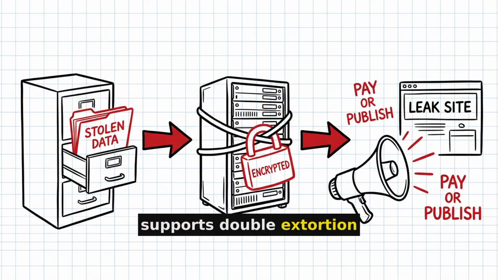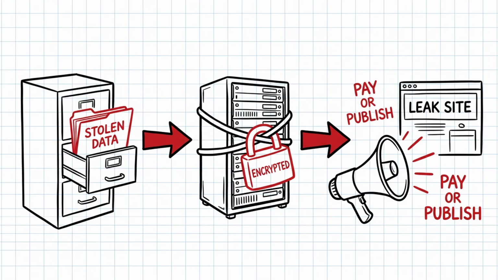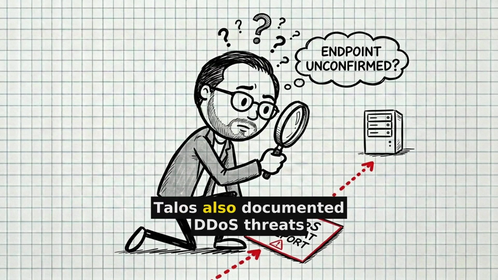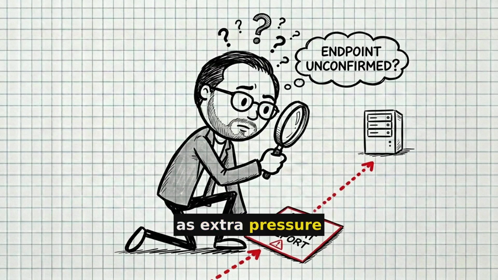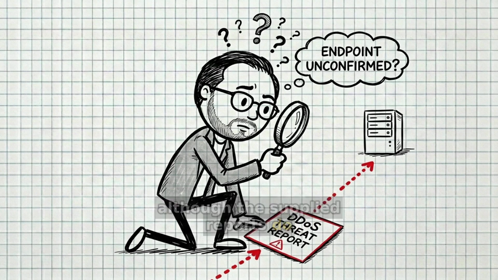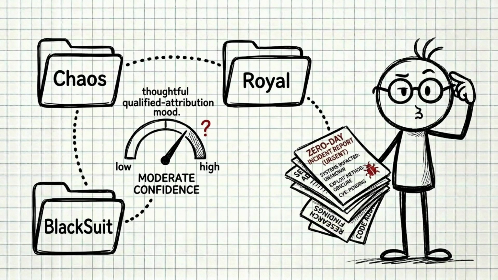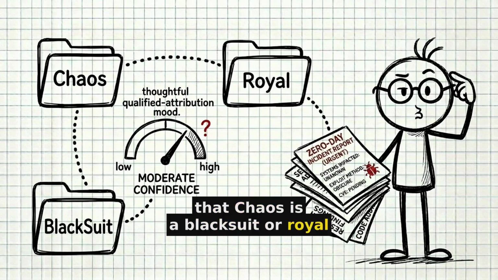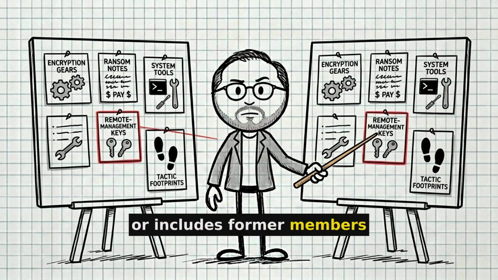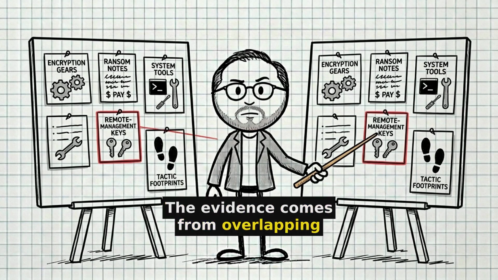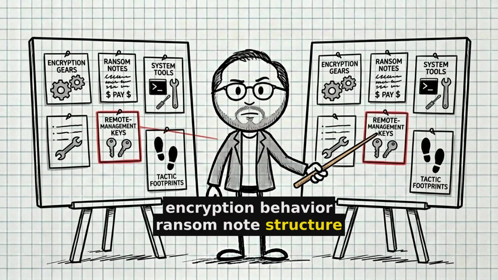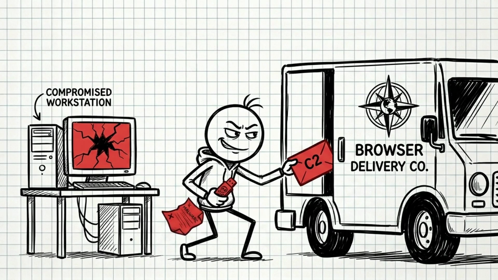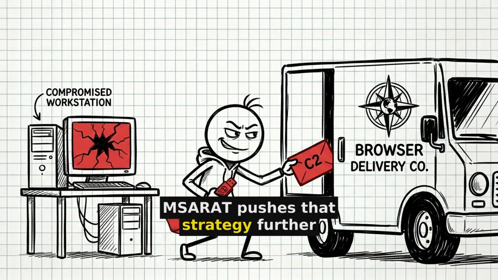That supports double extortion. Steal the files, encrypt the environment, then threaten to publish the stolen data. Talos also documented DDoS threats as extra pressure, although the supplied reports do not confirm every threat became an attack. Talos assesses with moderate confidence that Chaos is a BlackSuit or Royal rebrand, or includes former members. The evidence comes from overlapping encryption behavior, ransom note structure, living off the land tools, remote management software, and other tactics. msaRAT pushes that strategy further.